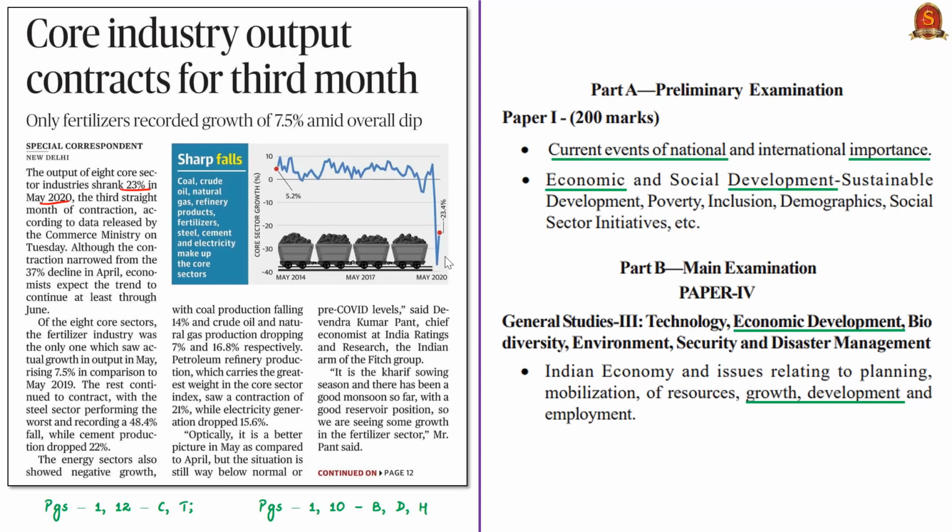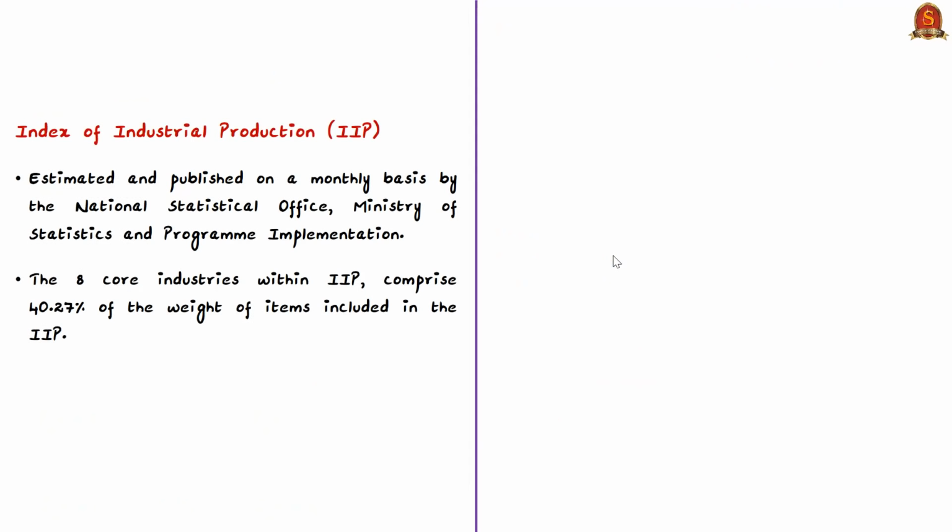In this context, let us discuss the Index of 8 core industries and some of the important points with reference to the article. The syllabus relevant for the analysis is highlighted here for your reference. With reference to industries, we usually hear of the Index of Industrial Production. This is estimated and published on a monthly basis by the National Statistical Organization under the Ministry of Statistics and Programme Implementation.